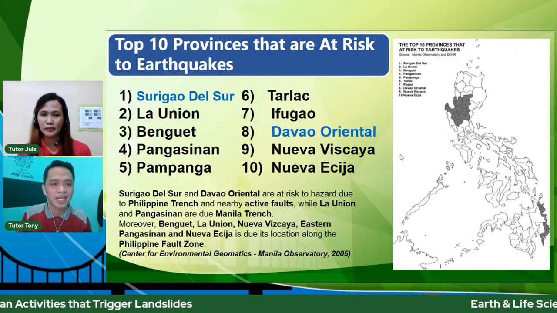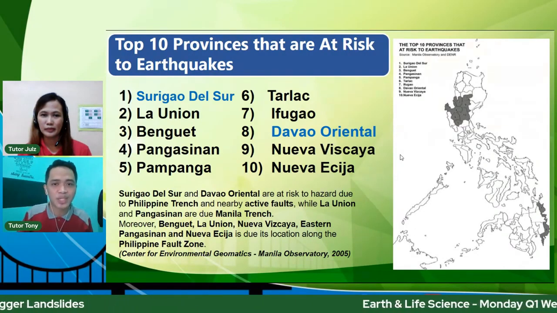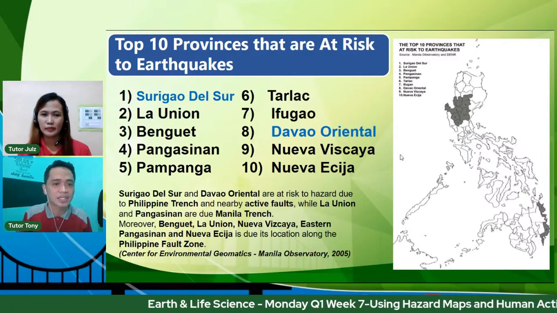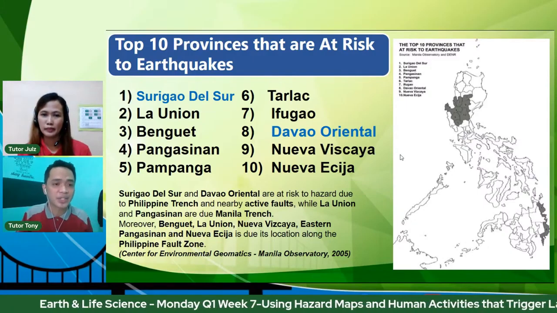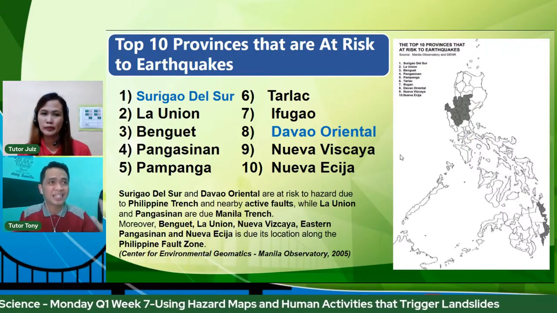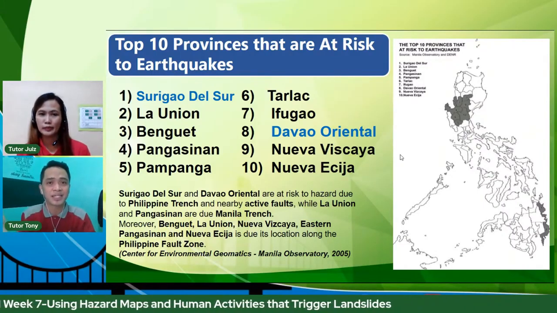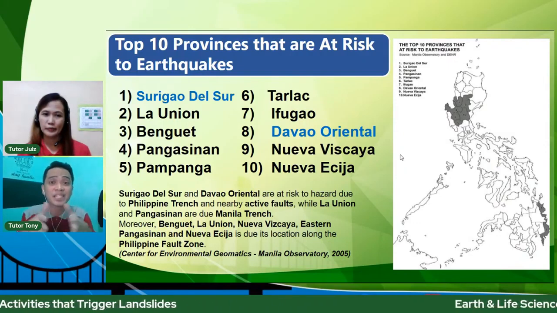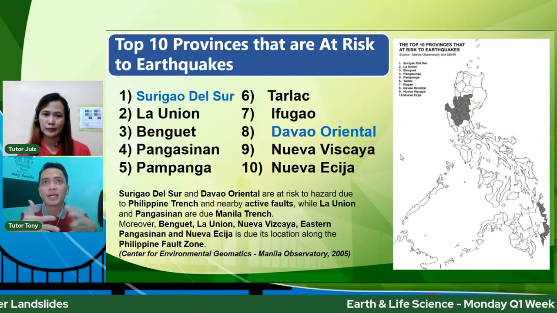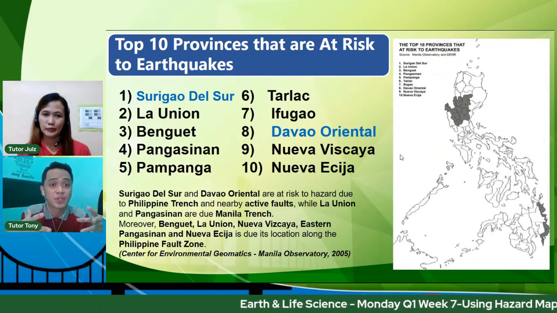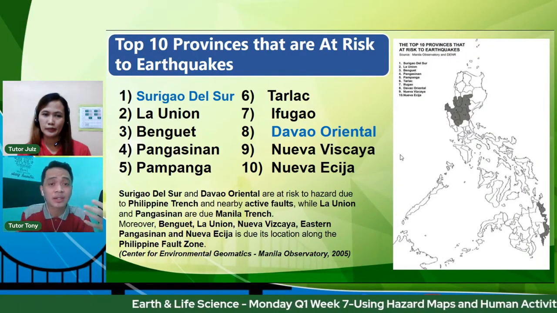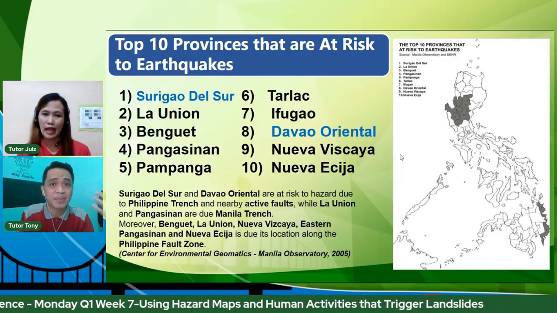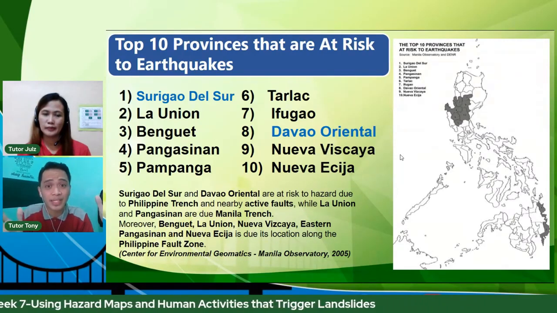So, bakit nga ba nasa top spots yung Surigao del Sur at saka Davao Oriental? This is because these provinces are at risk to hazard due to the Philippine Trench. Kung maaalala ninyo, diniscuss ni Tutor Jules sa isa sa ating mga sessions, when we say trench, these are the deepest parts of the ocean where tectonic activities can also happen. So it could trigger earthquakes. Another contributing factor is yung presence ng mga active faults natin na pwedeng gumalaw anytime.